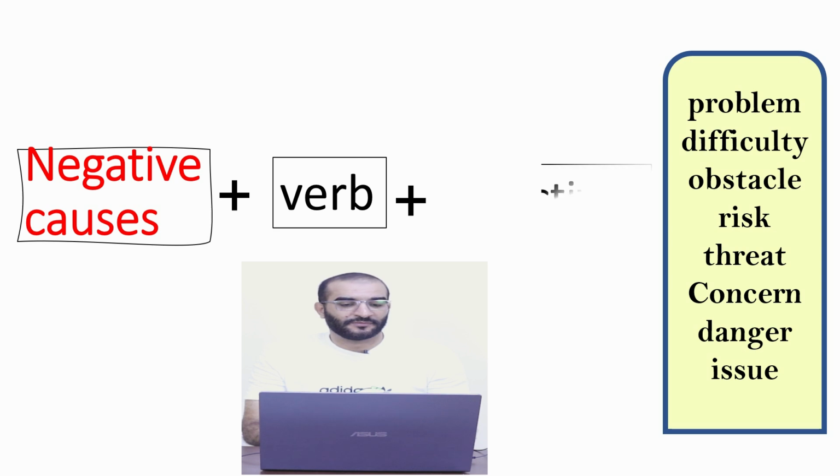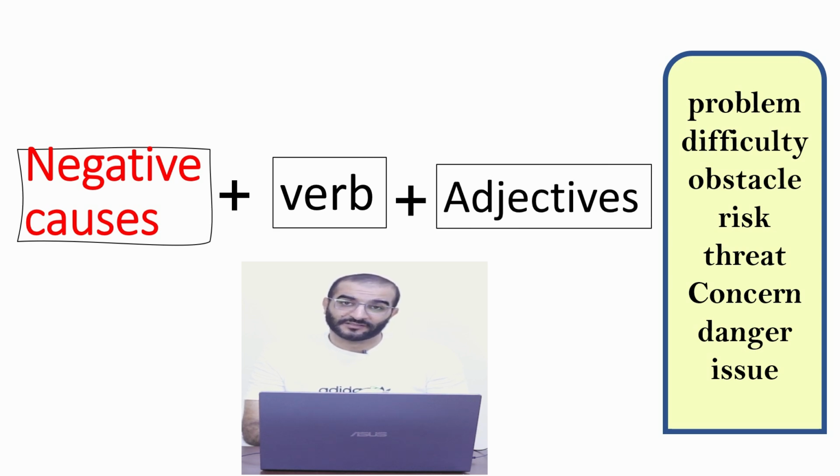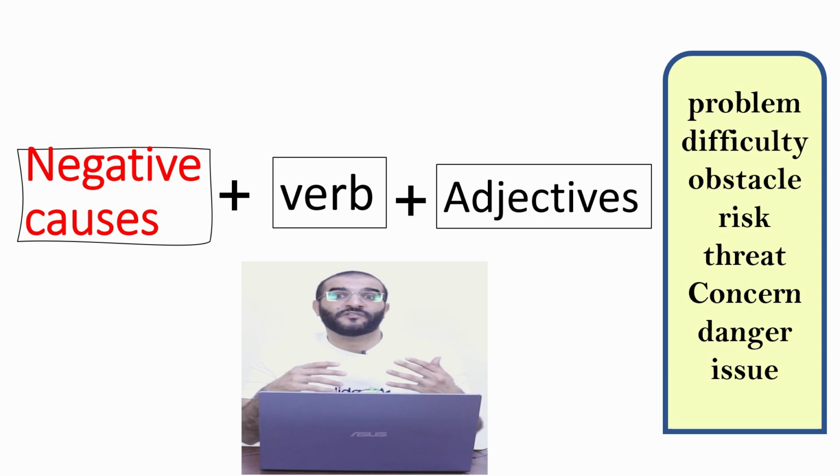And then you have the verb and then an adjective. The adjectives are optional. You can use an adjective before these words. It's better to use it, sure, because you need to write advanced sentences to show the examiner that I'm good at writing, I have lots of vocabulary, I can make complex sentences and compound sentences and different kinds of sentences. Okay, how can I do it? Let's cut the long story short.